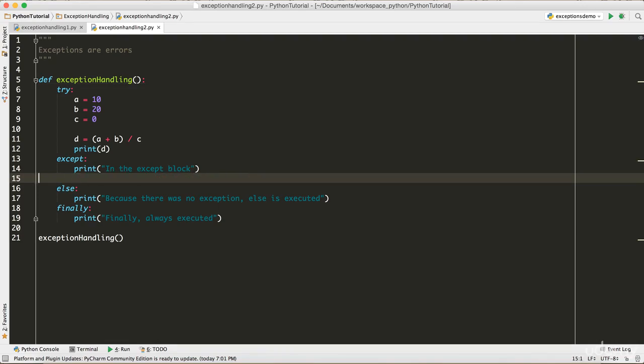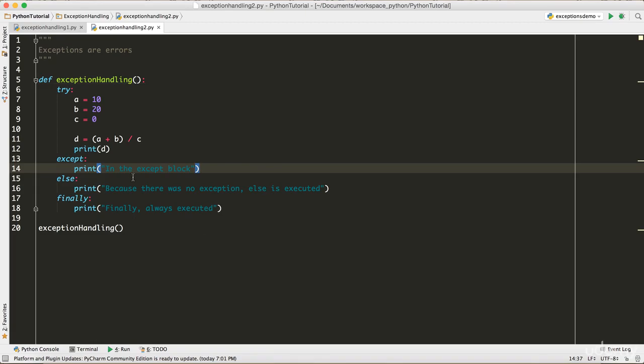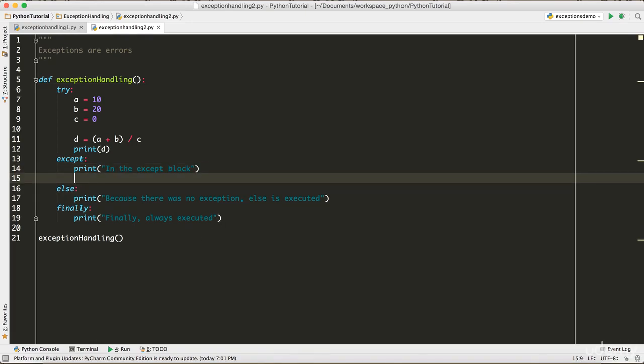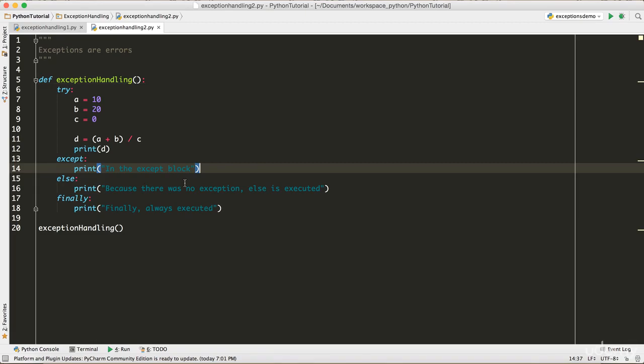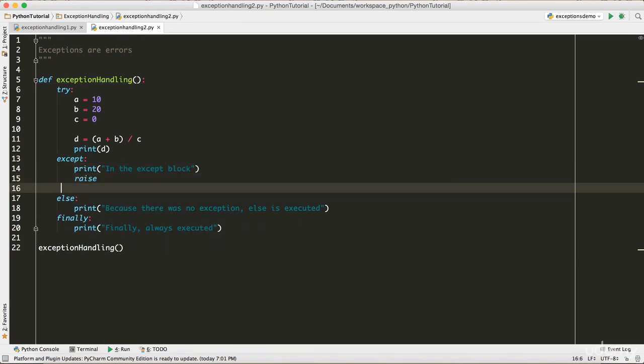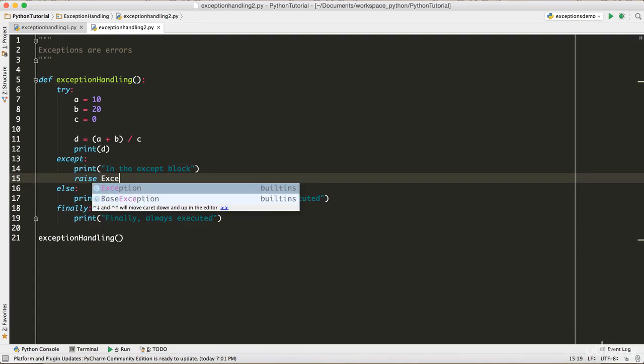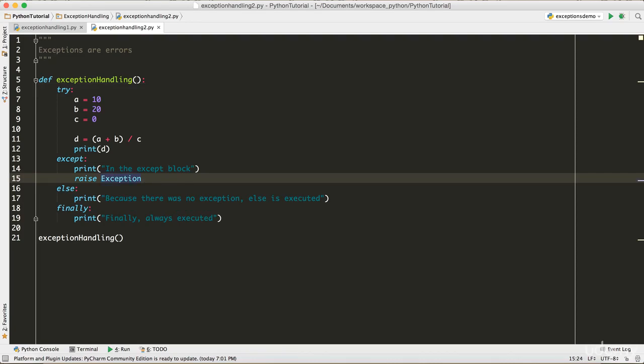So that's pretty much it, guys. And in fact, even when you're handling the exceptions, if you want, you can still print all those things as we were talking about, like the raise, and all the exception values that we saw, like this is an exception.